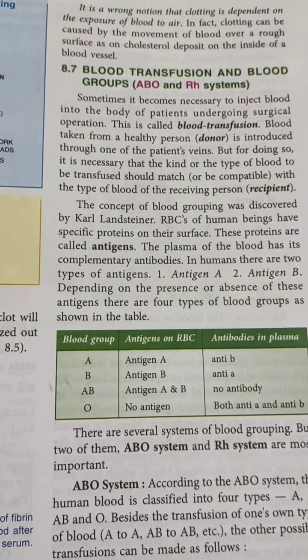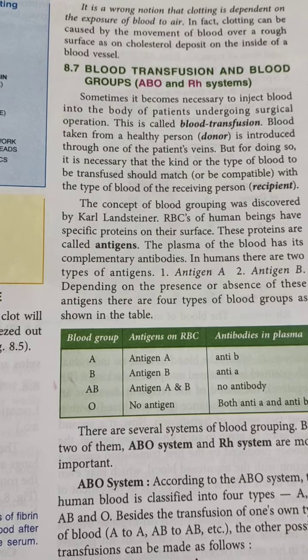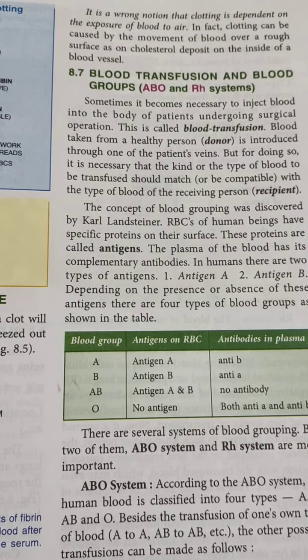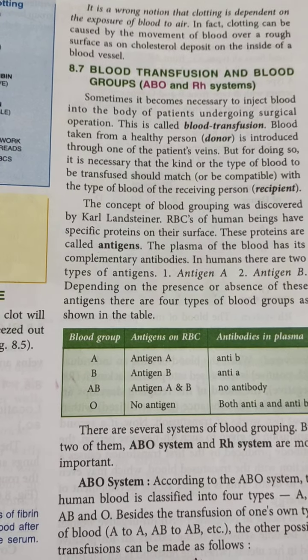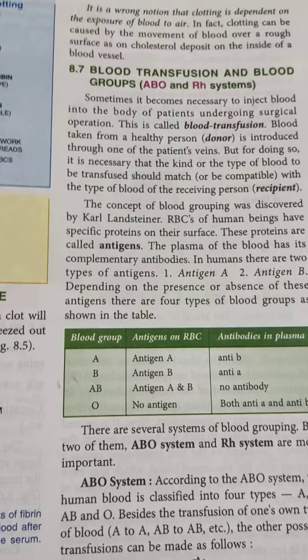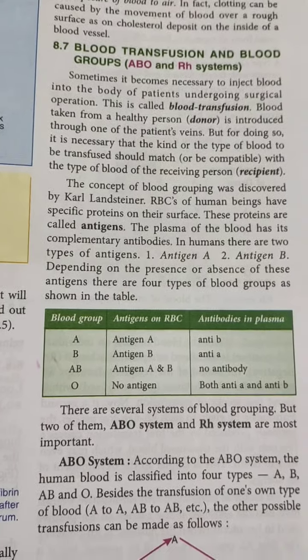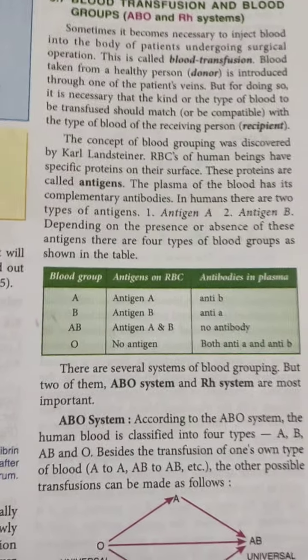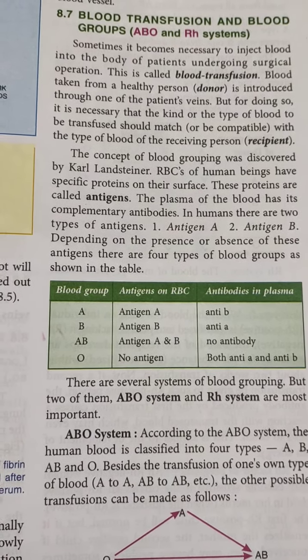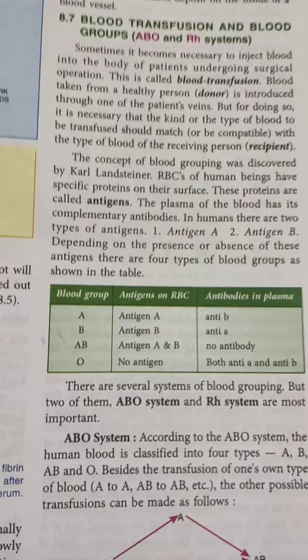Clear? And this concept of blood grouping was discovered by Karl Landsteiner. This name you also have to remember, because he was a very great person who discovered the blood groups. That is why blood transfusion is possible, right? Now, the ABO system and the RH system both are very important when we are doing the blood grouping.